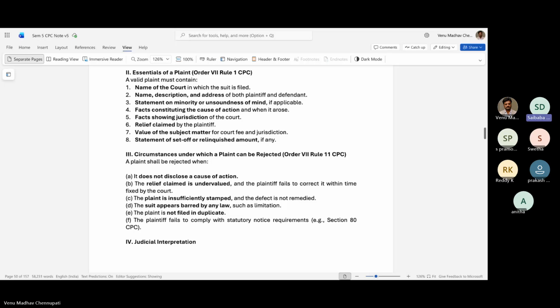Then the most important point is the value of the subject matter of the suit. There are two purposes: one is for the purpose of jurisdiction, second is for the purpose of court fee.